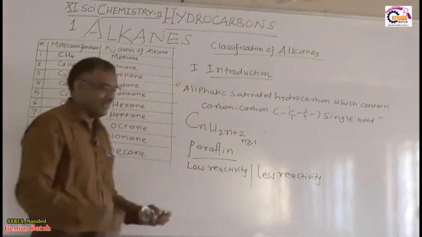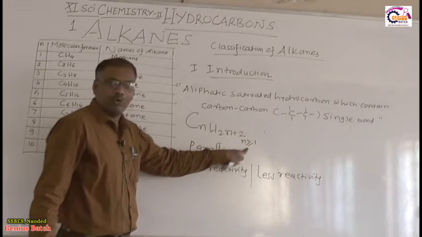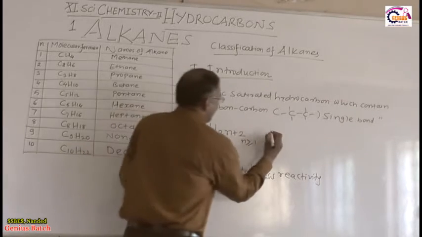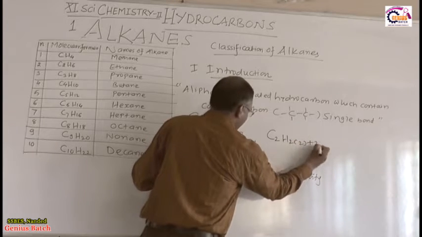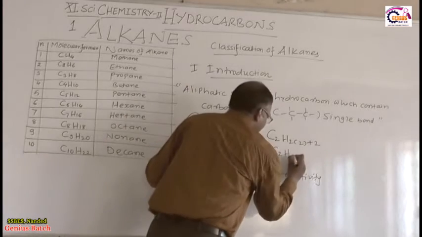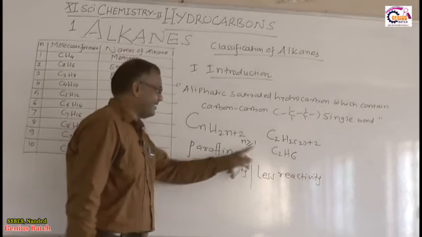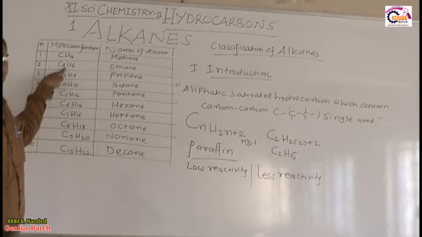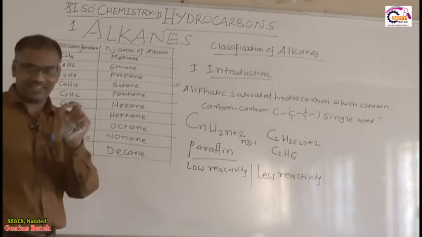See, here we have the general molecular formula CnH2n+2, where n is greater than or equal to 1. So put n is equal to 2. So this is C2, then H2 into 2 plus 2, that is 4 plus 2, 6. So the molecular formula is C2H6. What is the name of the alkane? The name of the alkane is ethane.